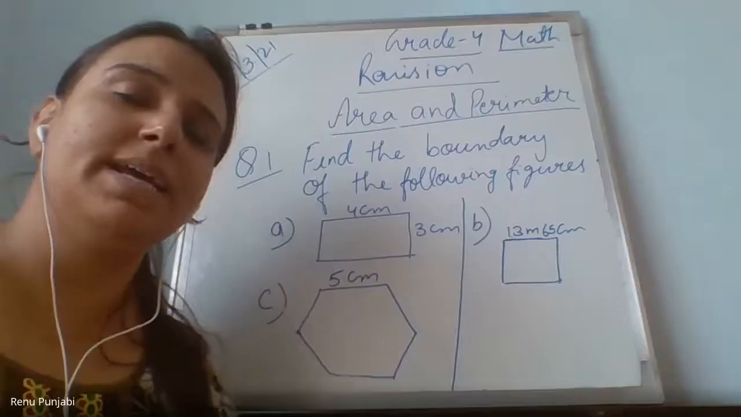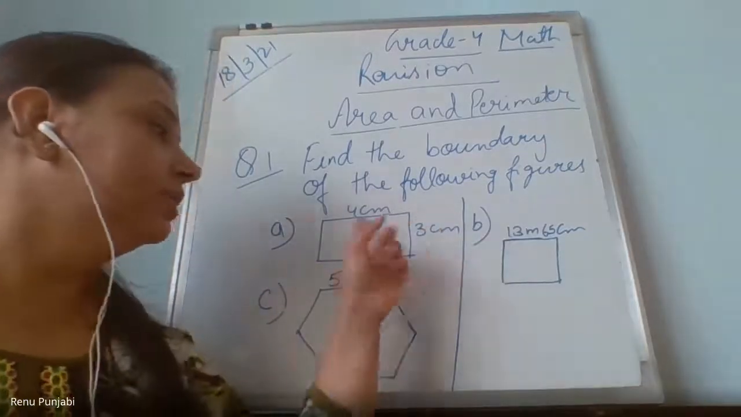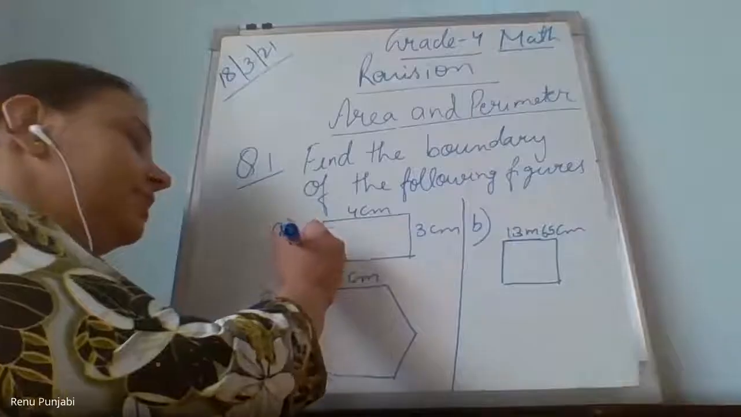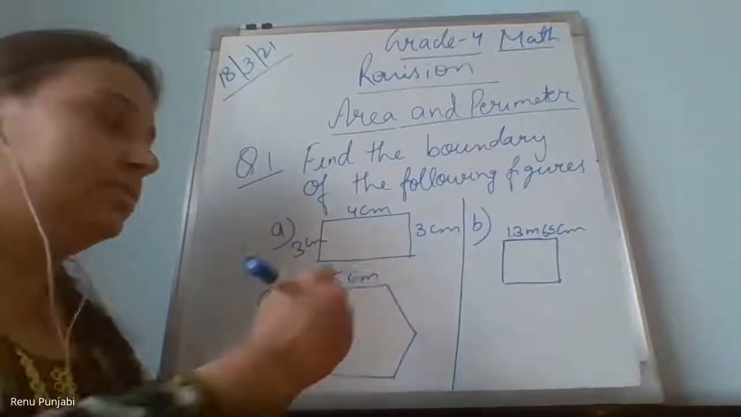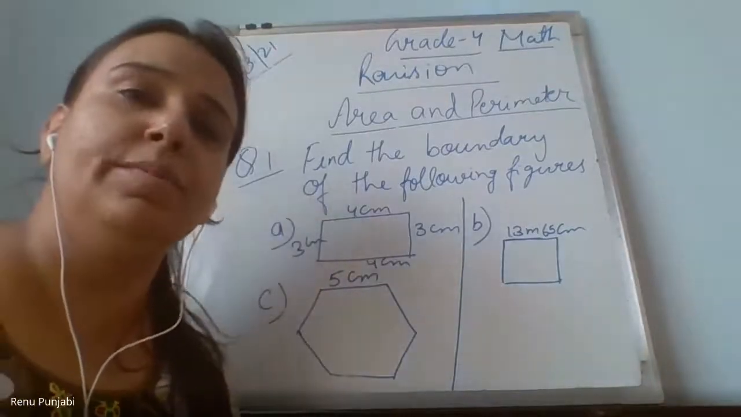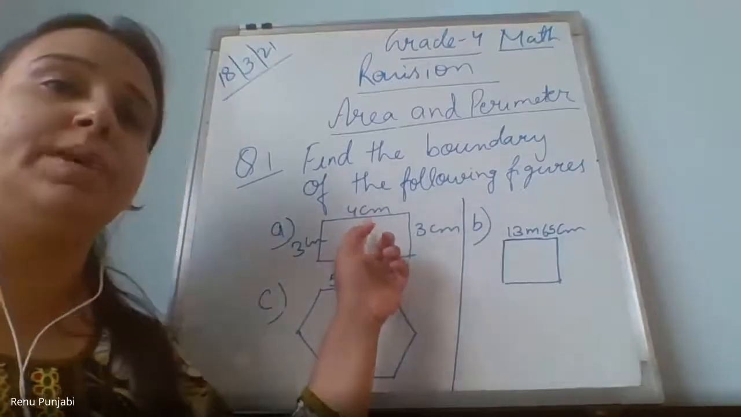Ma'am, because the opposite sides are the same. The opposite lengths are the same. So what will come here? 3 centimeter, 3 centimeter. And what will come here? 4 centimeter. So if you have the length of all the four sides, will you be able to find out the perimeter? Yes, ma'am. Lakshya, tell me what is the perimeter of this figure?